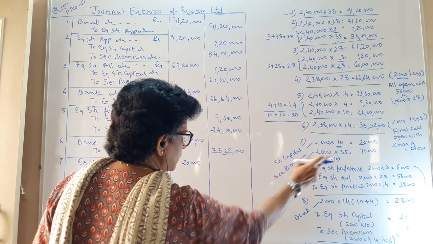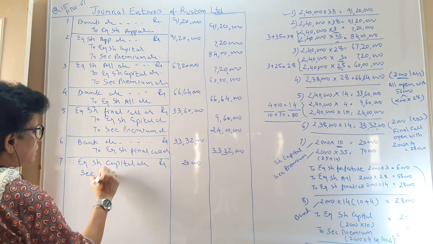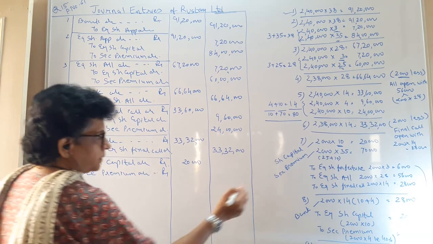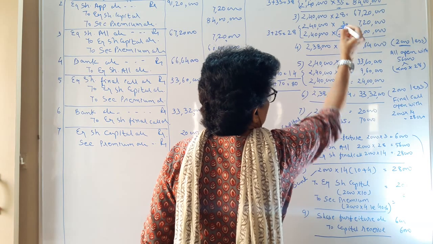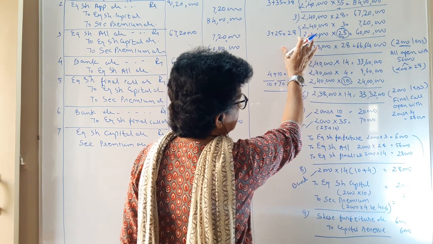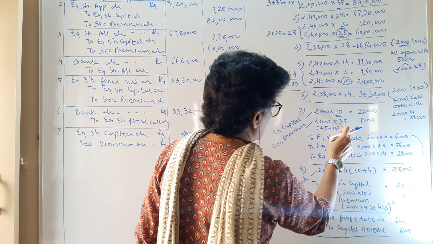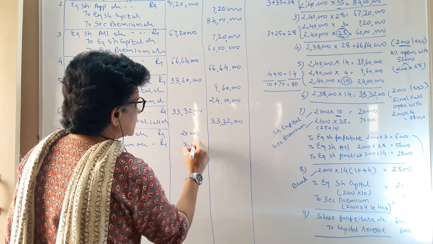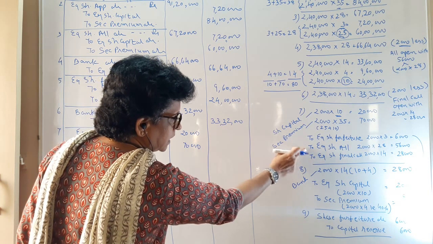Then you have the security premium also to be debited. So security premium account debit 35. How does that 35 become? 25 of your allotment and 10 rupee of your first call. In this manner, total 35 that you have to debit towards the security premium. So to security premium account 70,000. To, we have kept our two accounts open.